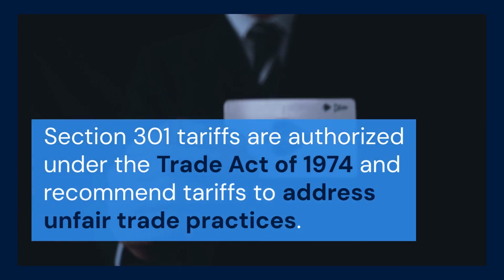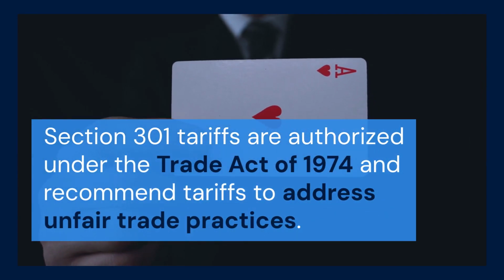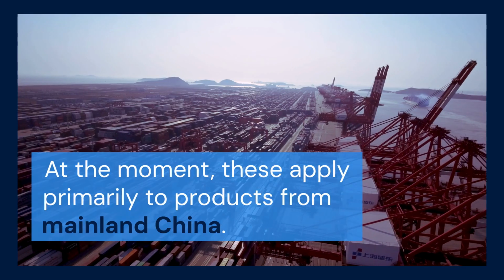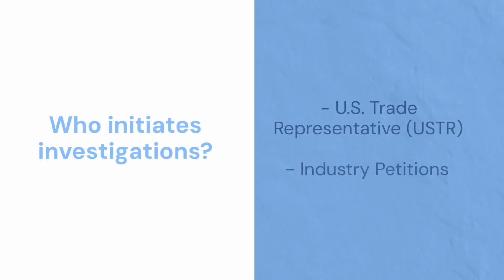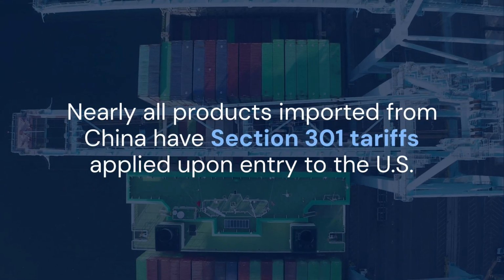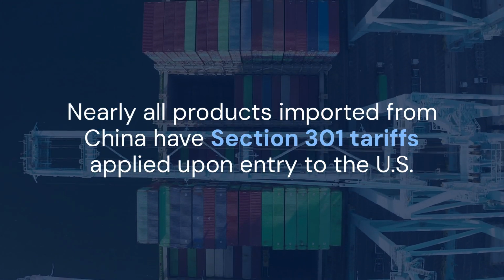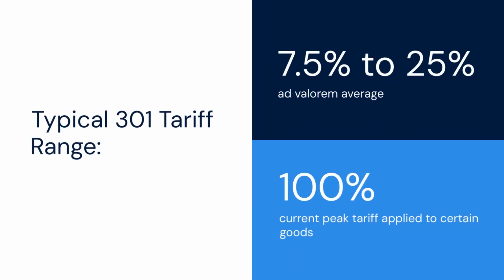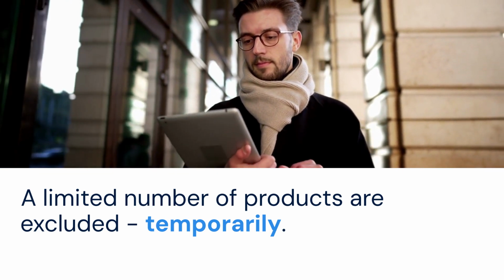Section 301 tariffs are authorized under the Trade Act of 1974 and recommend tariffs to address unfair trade practices. At the moment, these apply primarily to products from mainland China. Investigations are started by the U.S. Trade Representative or industry petitions. Nearly all products imported from China have Section 301 tariffs applied upon entry to the U.S. The required fee typically ranges from 7.5% to 25% ad valorem, but can go as high as 100%. There are also a limited number of products excluded from these tariffs, but only on a temporary basis.